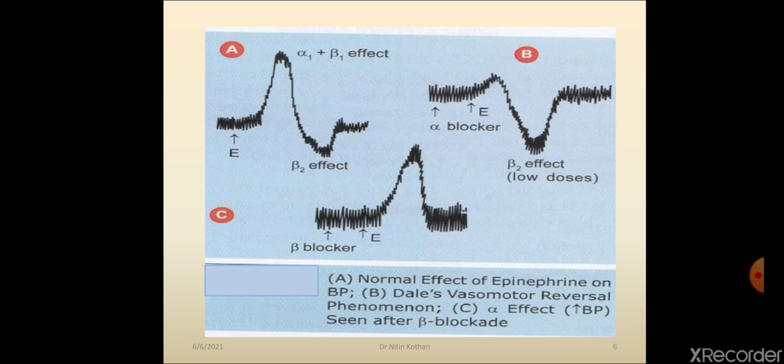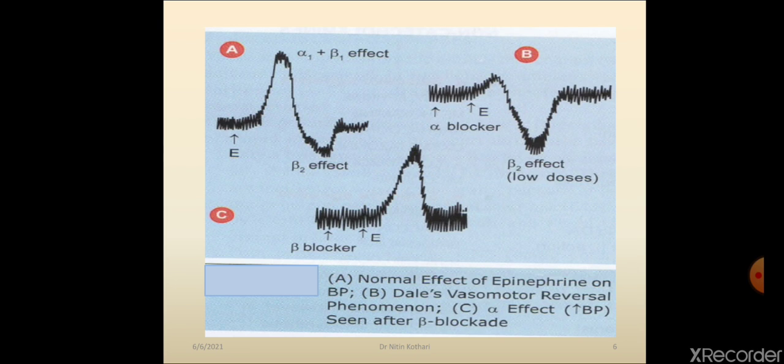So blood pressure does not rise, and whatever small rise you can see in this graph is because of beta 1 effect, that is not antagonized by the alpha blocker. So epinephrine directly causes a fall in blood pressure, because the fall in blood pressure is because of beta 2 action, which is not antagonized by the alpha blocker. So the effect of epinephrine, which was previously hypertension, a rise in blood pressure, now the rise in blood pressure is not seen, a fall in blood pressure is seen.